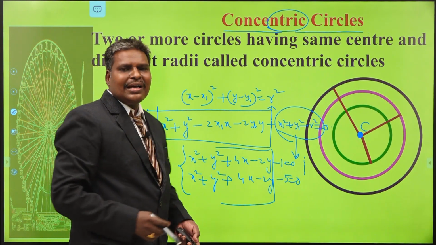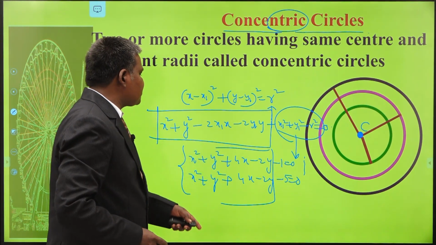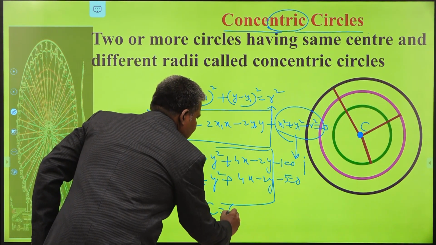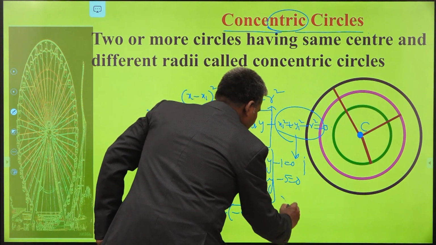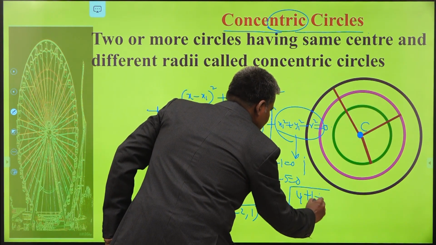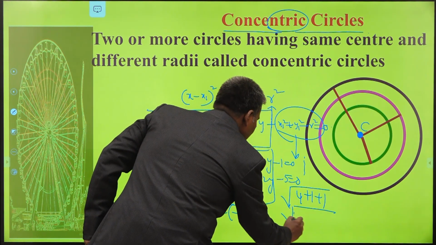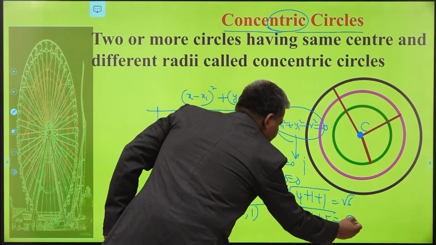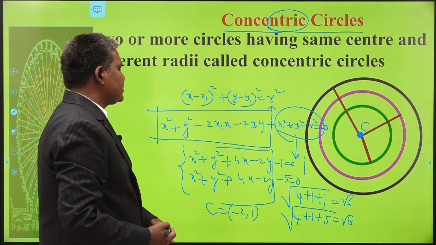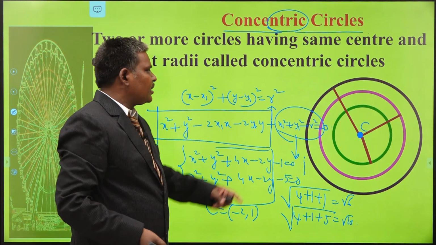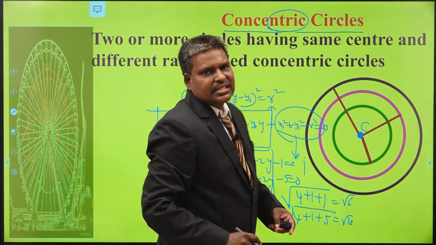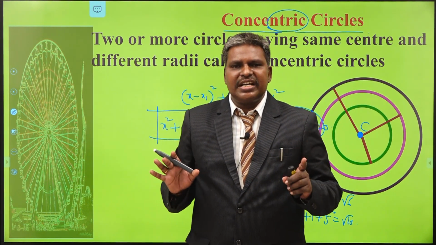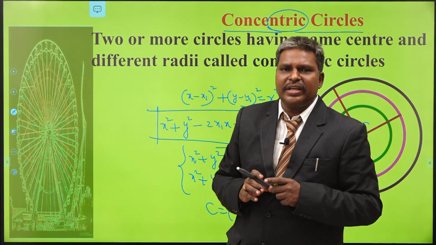We conclude that these two are concentric circles because both the circles have the same center at (-2, 1) with different radii. So what is the center of both the circles? (-2, 1), and the radii are respectively root of 4 plus 1 plus 1, that is root 6, and root of 4 plus 1 plus 5, that is root 10. These are the two different radii having the same center (-2, 1). So this type of circles are called concentric circles. Note that the concentric circle equations only differ by a constant in the standard form.